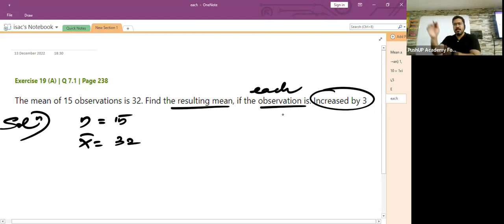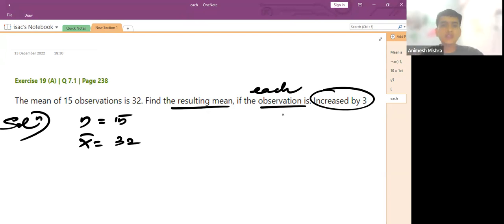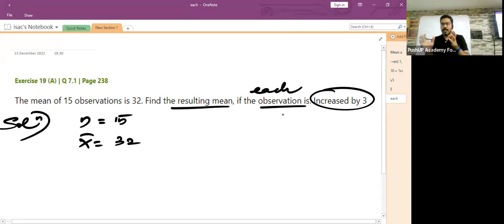Can you please check this in your textbook? Question number 7. Find the resulting mean if each observation is increased by 3. Animesh? So if each observation is increasing by 3, which means that we need to take the multiples of 3, right? That I will tell you. But before that, in the question, have they mentioned if each observation is increased by 3?